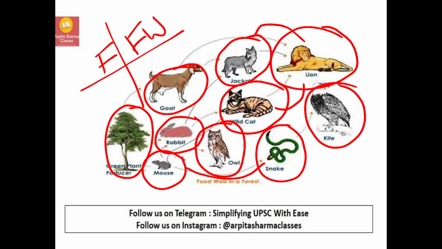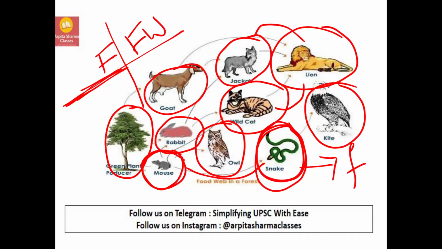See, when this snake cannot find this mouse, it will eat a frog. So the snake is somewhere going to survive if it eats a frog. So the food web is giving it so many options that if you don't have this, you eat this, and you are going to survive. So it is giving more chances of survival for the animal, whereas the chances of survival in the case of a food chain are less. And it will be more stable.